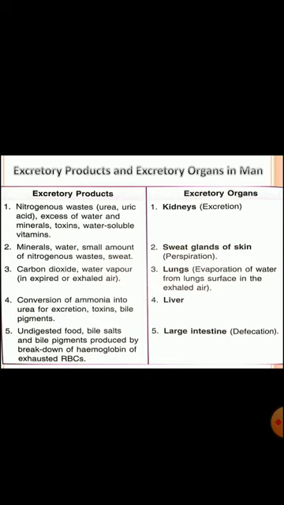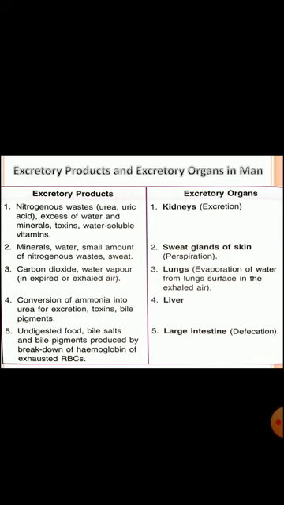Clear? In our body, minerals, water, a small amount of nitrogenous waste and sweat are the excretory products of the sweat glands of skin. Means sweat glands present in our skin work for the removal of minerals, water, nitrogenous waste and sweat.